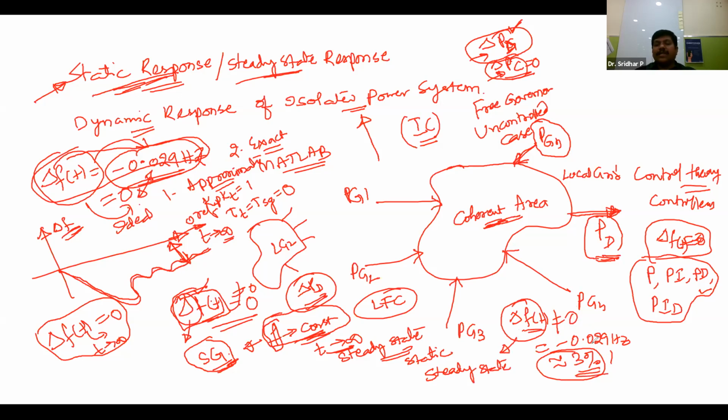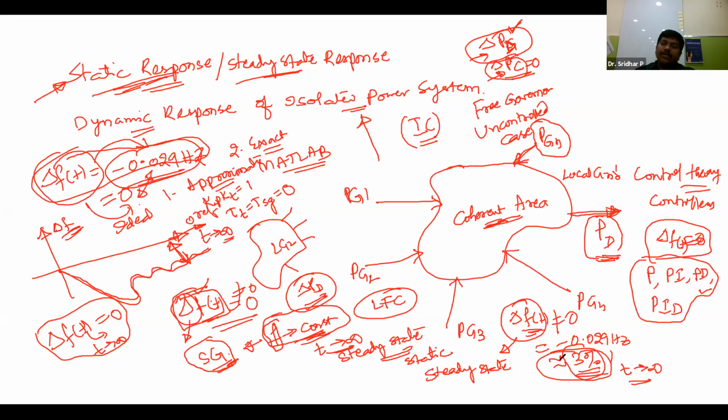Closely it is 3%. So 3% is happening as t tends to infinity. Steady state means t approaching infinity, that is nothing but the steady state value. So at the steady state, the frequency change or the frequency profile must reach the 0 reference axis. Now that is my problem. That's what I'm expecting from this coherent area or isolated power system.